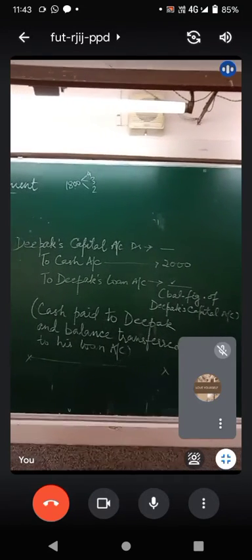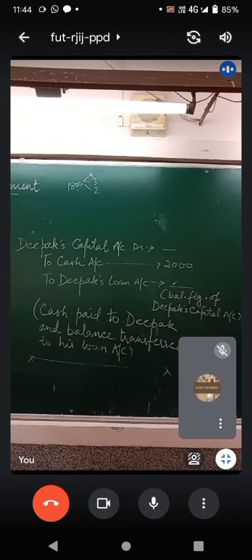Can you see the journal entry now? Deepak's capital account will be debited with the total, to cash account because you have paid him rupees 2000 in cash, and to Deepak's loan account. Deepak's loan account shall be the amount which you have to pay him later. And this is the balancing figure of Deepak's capital account. Copy it down and that's it. Your homework is to make partner's capital account. Alright? Thank you. See you on the next turn.